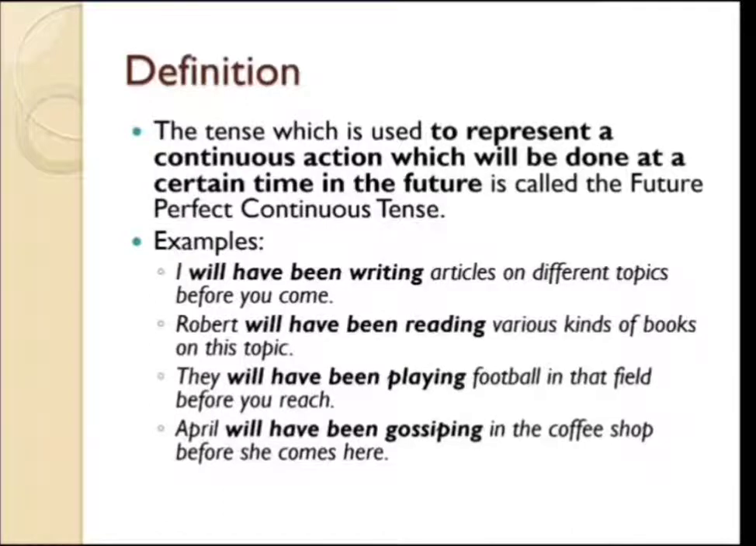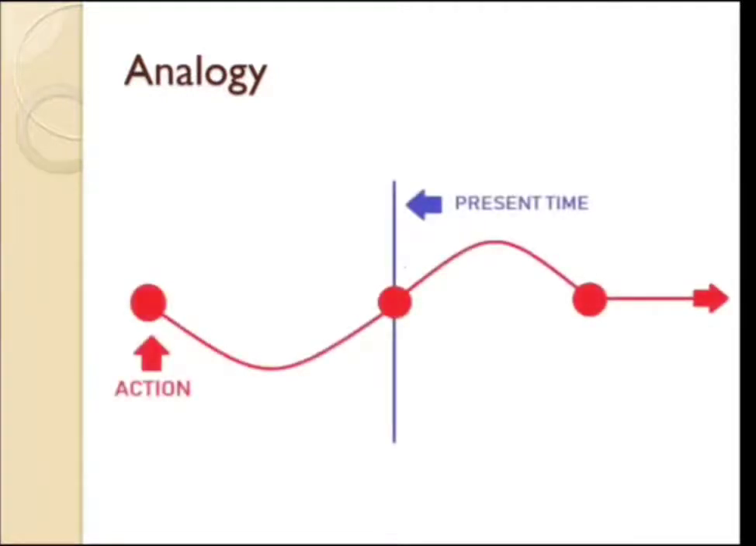Now, you might be thinking, Professor, is there an easy way to remember this tense? Yes, there is if you remember this analogy or diagram that I'm about to show you. The diagram looks something like this. The blue vertical line indicates the present time and the red colored dot indicates action. It's very clear from the figure that the action might have begun in the past.